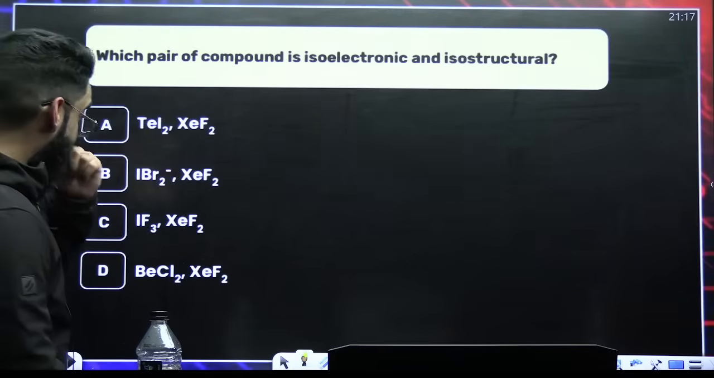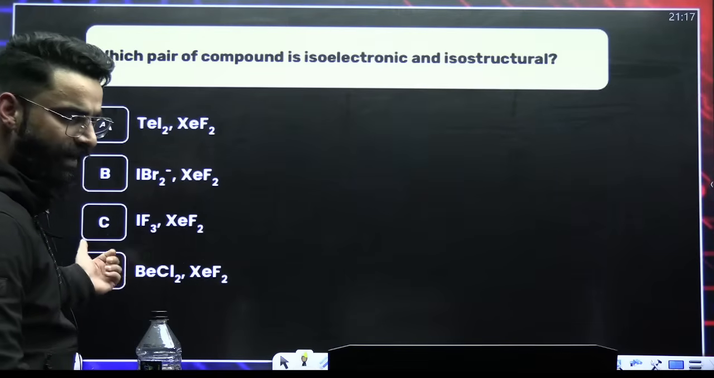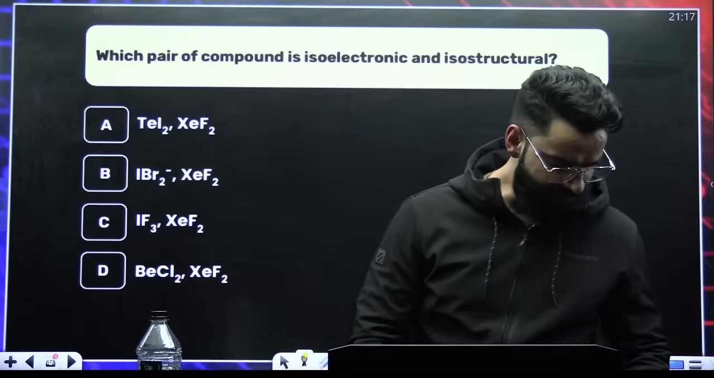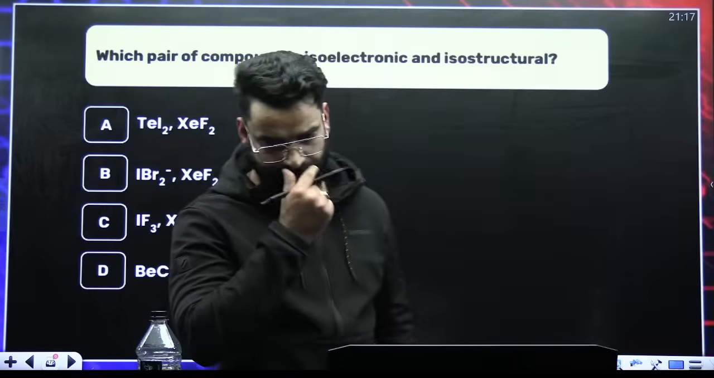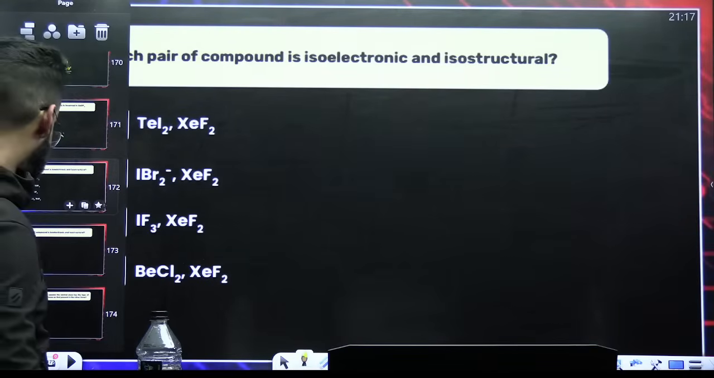Similar sort of question. Which pair of the compounds is isoelectronic and isostructural? You just have to check the type. Wherever you see the type of the molecule is the same, that's going to be isostructural. I hope this is clear.